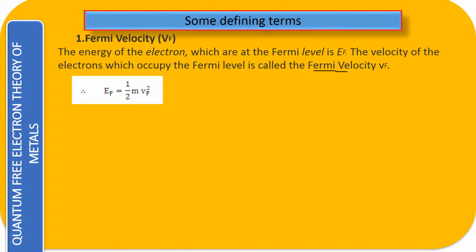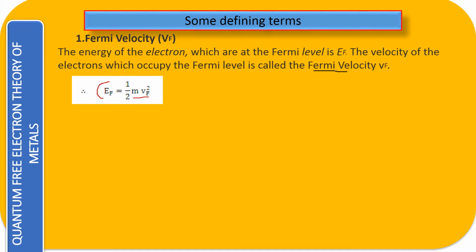Therefore, we can say the Fermi energy, EF, is equal to half mv square. This is nothing but your kinetic energy. So at the Fermi energy, the electron will have this type of energy. Just as in the previous example, we saw the Fermi energy was equal to 3 electron volt. So due to the 3 electron volt, what can be the velocity of the electron occupying the Fermi energy?